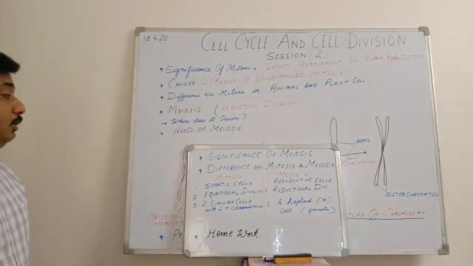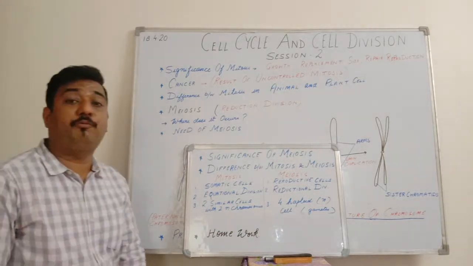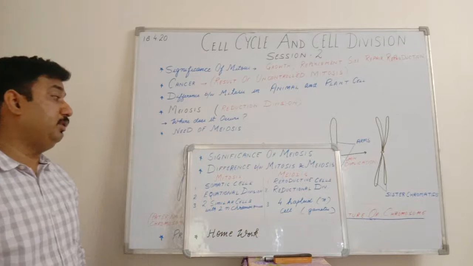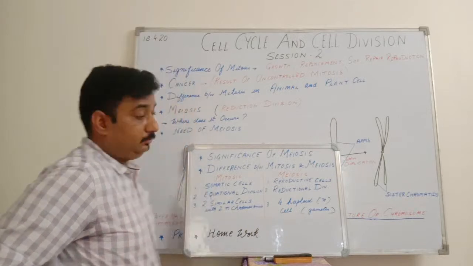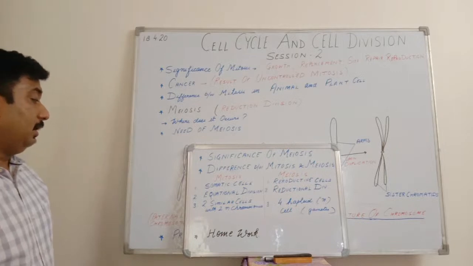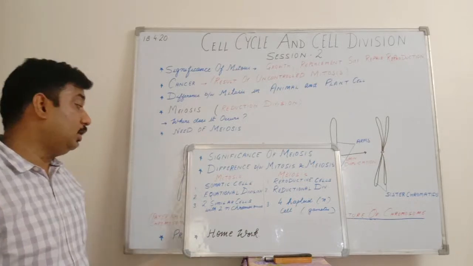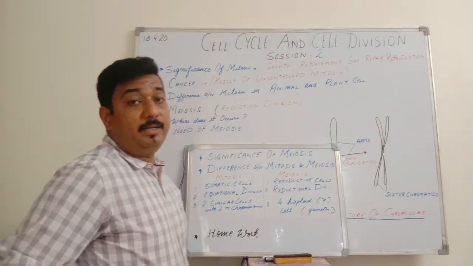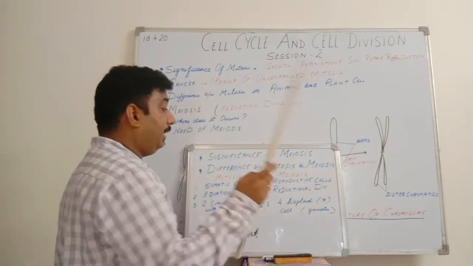Then mitosis is a kind of division which is also called equational division, where the number of chromosomes is same as that of the parent cell, whereas in the case of meiosis it is a reductional division where the number of chromosomes is halved. Then in mitosis two similar cells are formed, and both the cells are diploid, meaning 2N chromosomes are present, whereas in meiosis four haploid cells or gametes are formed, which is represented by N.